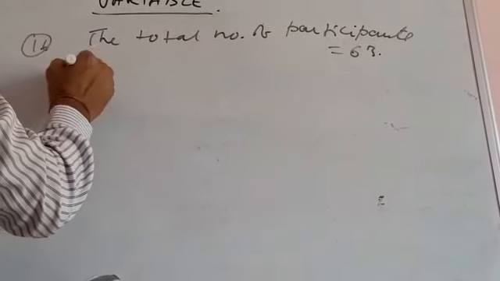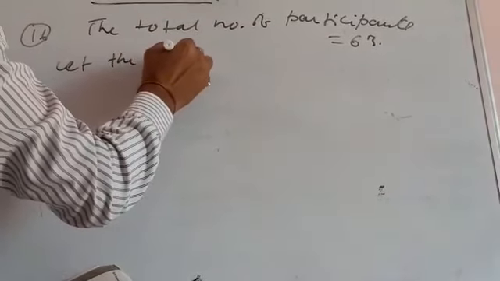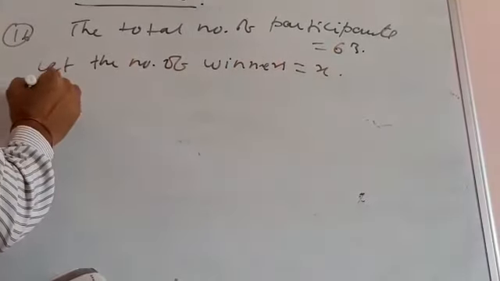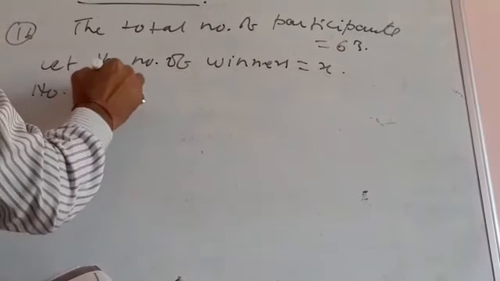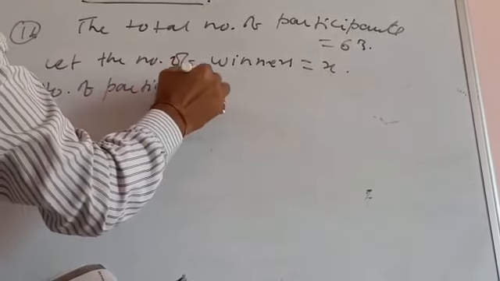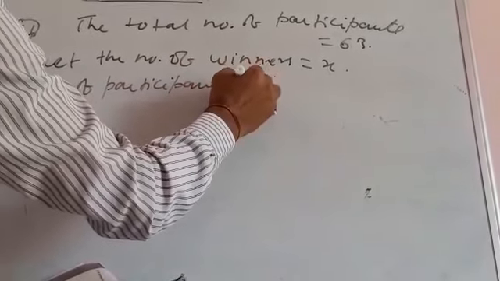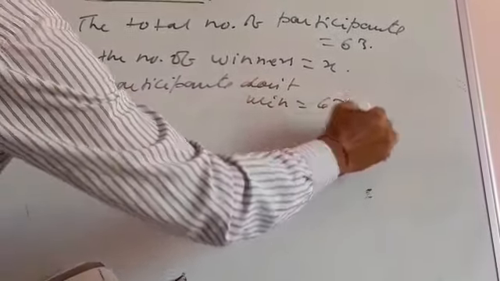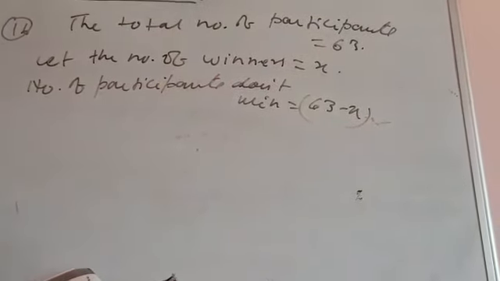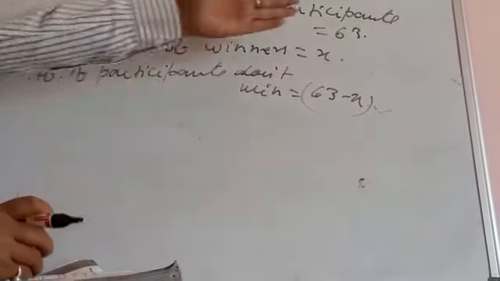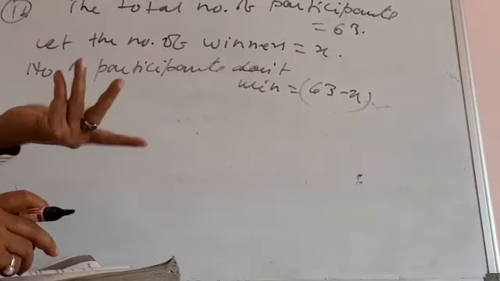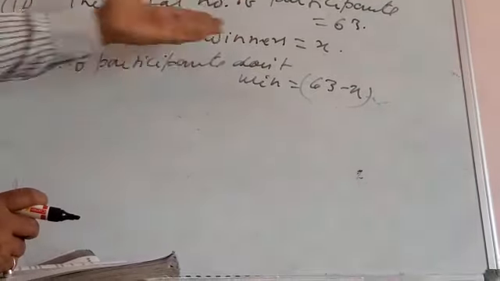So it is said, let the number of winners be x. So definitely the number of participants who do not win will be what? 63 minus x. I don't feel you will have any problem, because अगर 63 बच्चे में से x बच्चा जीत रहा है, इसका मतलब इसमें से उसको माइनस कर देंगे, जो बच्चा नहीं जीता मतलब जीतने वाले को अगर इसमें से माइनस कर देंगे, इसका मतलब उतना बच्चा जीता नहीं.